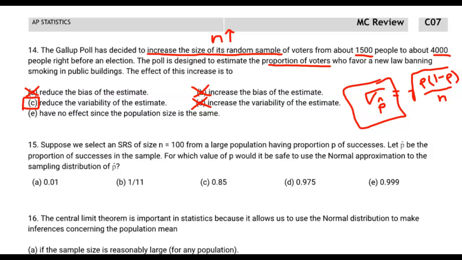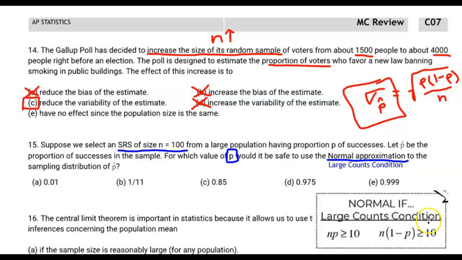Question 15. The simple random sample is size n equals 100. And we know that p hat is the proportion of success in the sample. P, remember, is the population parameter. We're trying to figure out which value of p would make it safe to use the normal approximation. Well, when we're trying to use the normal approximation for a sampling distribution of sample proportions, we need to check the so-called large counts condition.